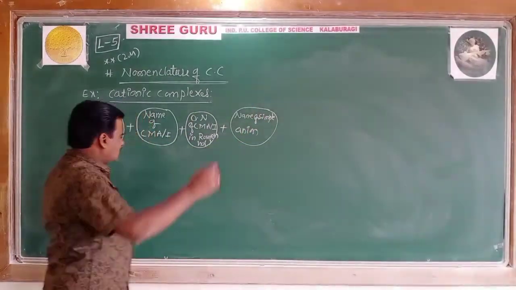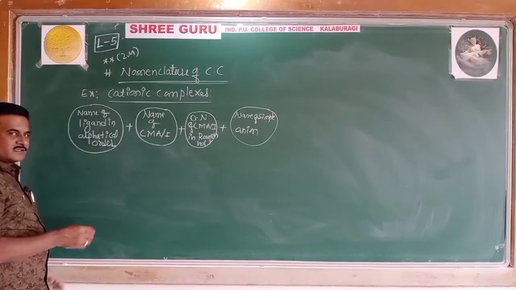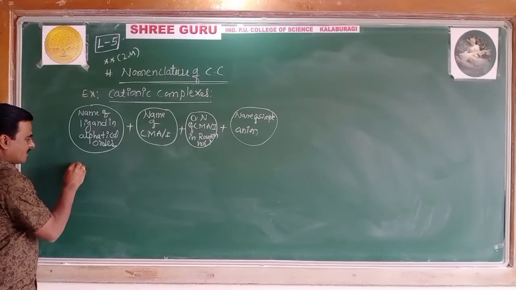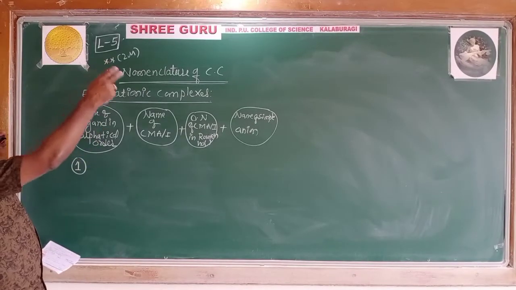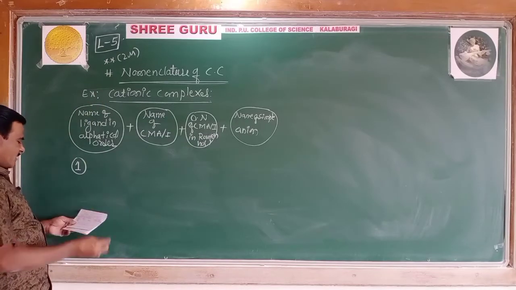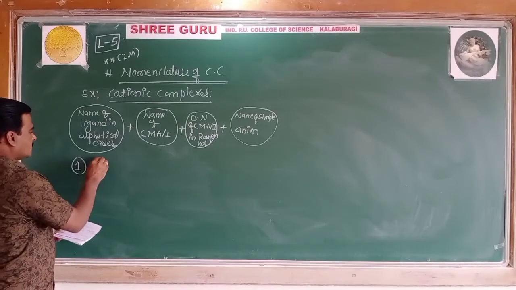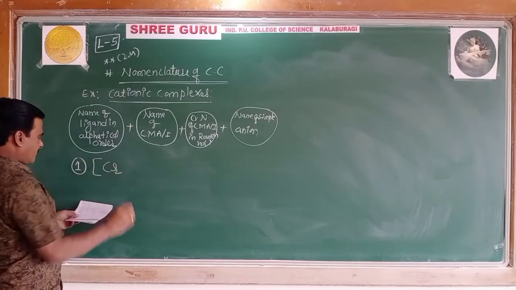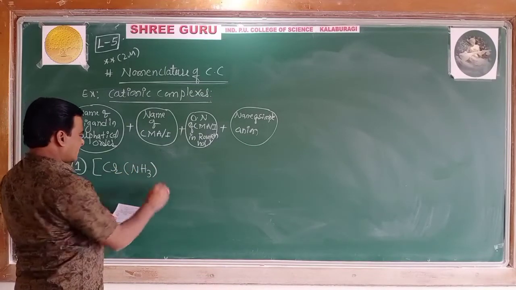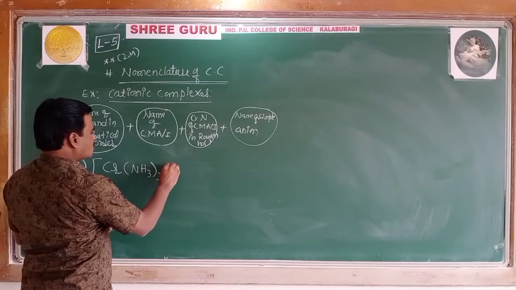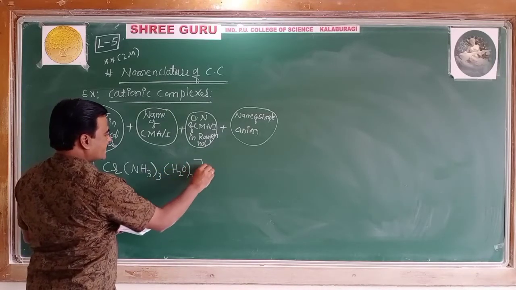Let's take the examples one by one. We will collect the idea. Let me write those names first, and later we analyze one by one. Number one: Cr(NH3)3(H2O)3 Cl3.